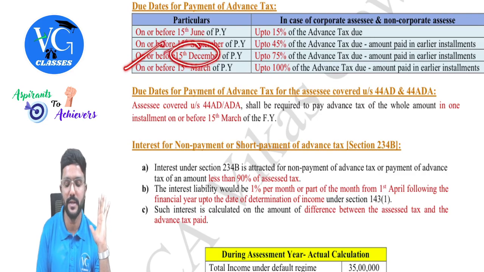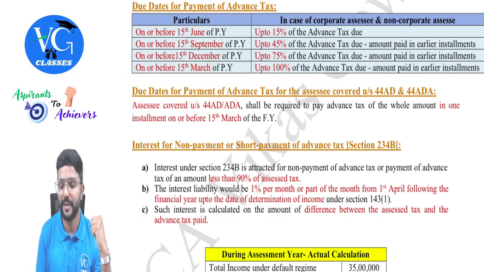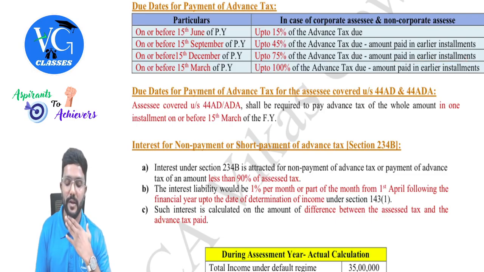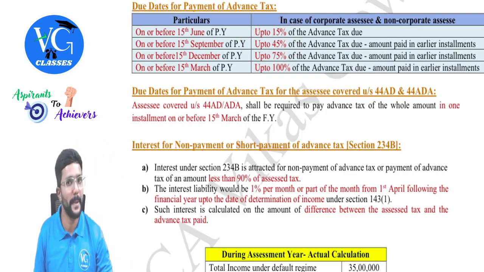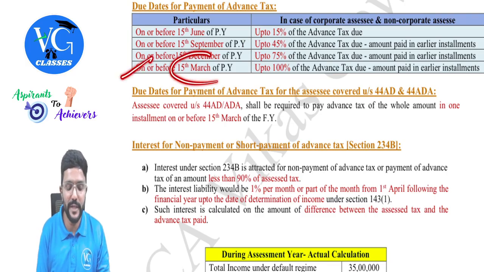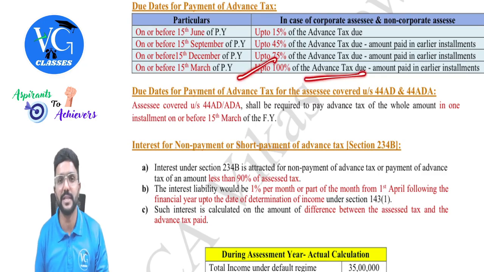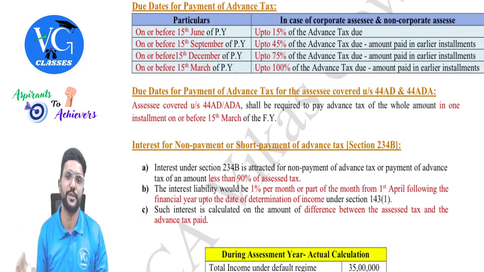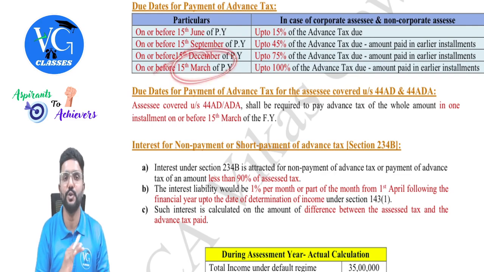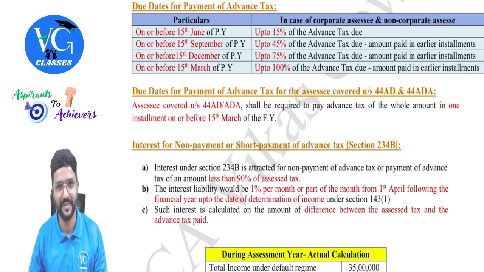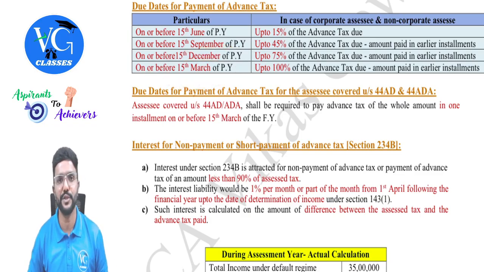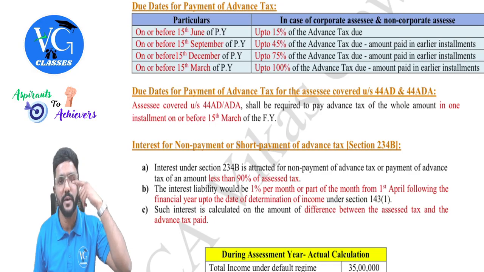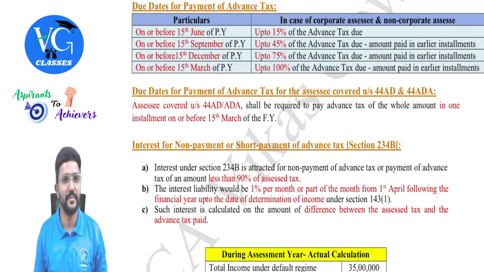Then on or before 15th December, up to 75% of the advance tax due minus the amount paid in earlier installments. That means take 75% of 2,80,000 minus whatever is already paid in the first 2 installments. Then on or before 15th March of the previous year, up to 100% of the advance tax due minus whatever is paid in the first 3 installments. So by 15th March, you should have paid 100% of the advance tax due. Even though the due date for the last installment is 15th March, the law also provides that anything paid on or before 31st March of the previous year will be considered as advance tax.